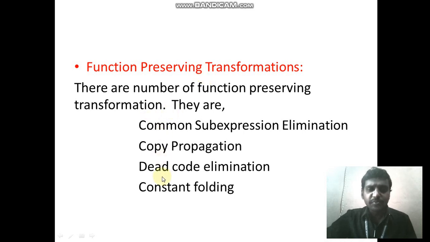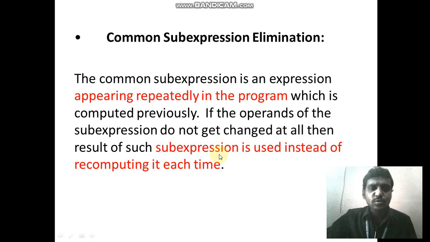Here we have 4 types of optimization: common sub expression elimination, copy propagation, dead code elimination, and constant folding. I would like to explain this in a simple way. First, common sub expression elimination. As the name itself says, if inside a basic block we have one expression and another expression that is common, the second expression is not necessary and we can eliminate it. That is the first type of elimination. Second is copy propagation. Now we will discuss them one by one.